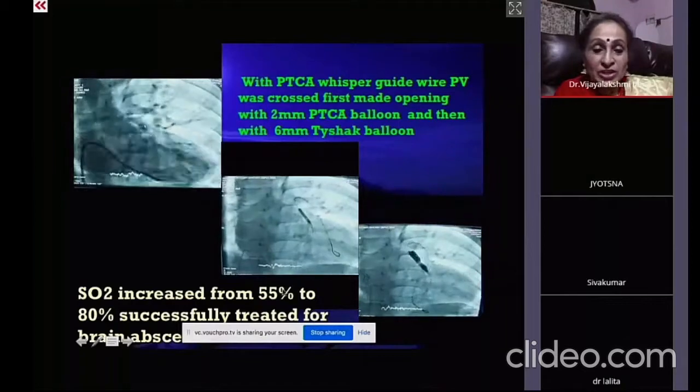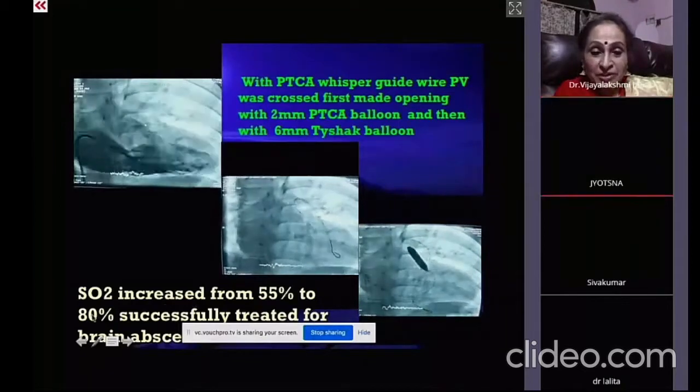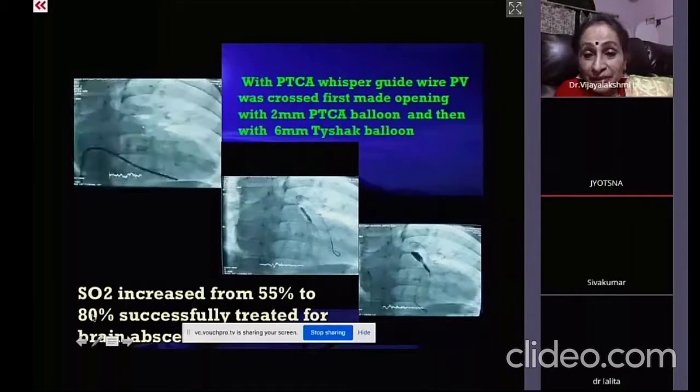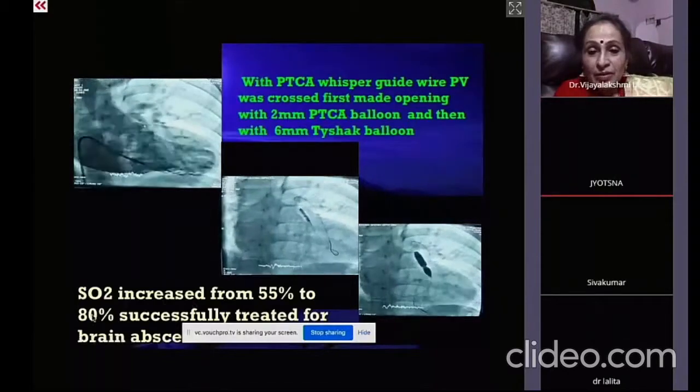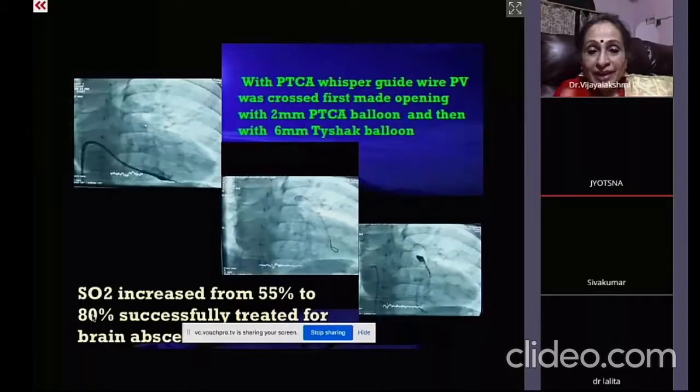So what about the radio frequency ablation and then doing the procedure? That is radio frequency ablation to do the perforation and then putting. No, that I'm going to come to next.